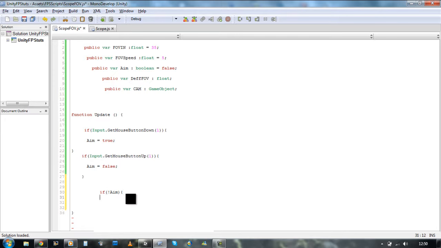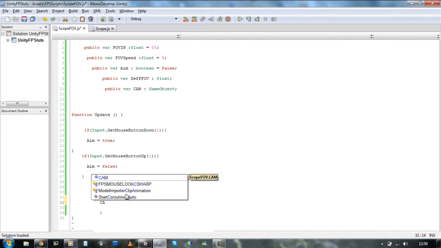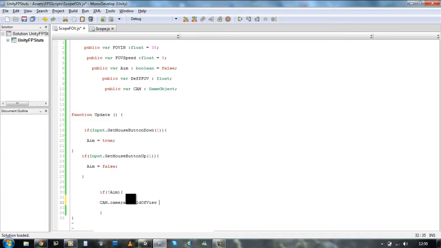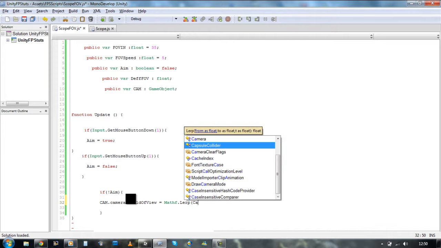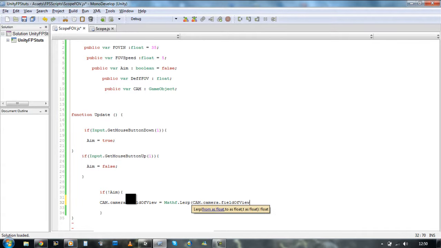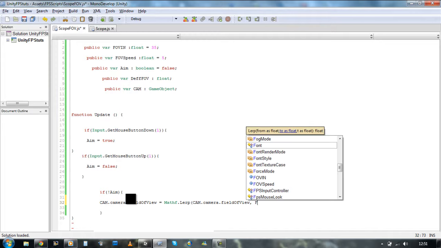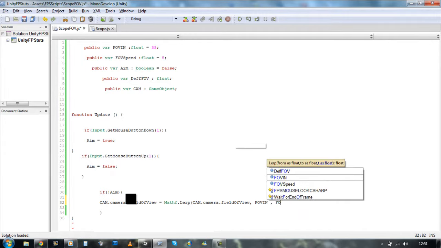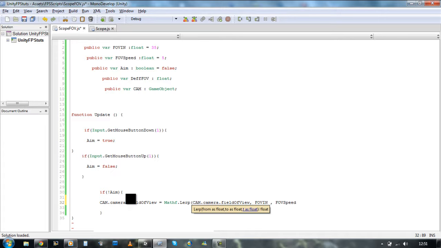And now we're going to start playing around with the camera field of view. So we're going to say cam, which is a variable we stored above, dot camera dot field of view, and we're going to say it's equal to Mathf dot Lerp, open bracket, cam dot camera dot field of view, how much we want the field of view to zoom in, which is FOV in, how fast we want it to zoom in, which is FOV speed, and we're going to times that by Time dot deltaTime.